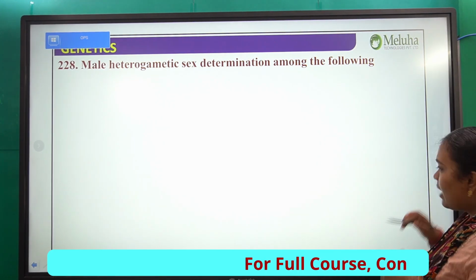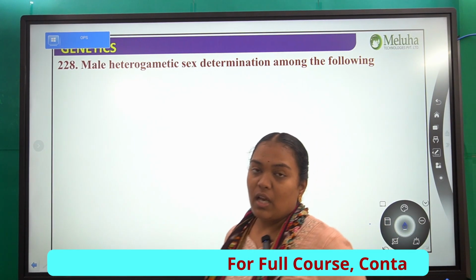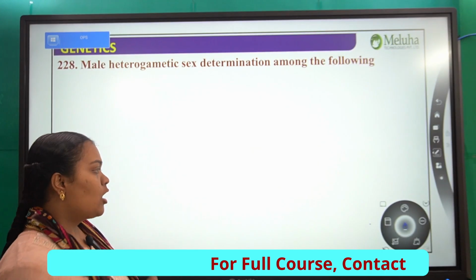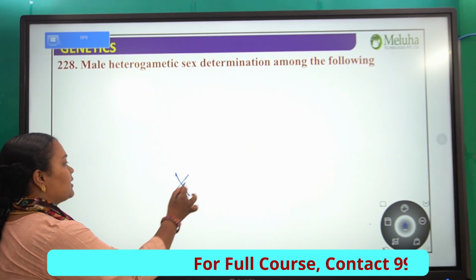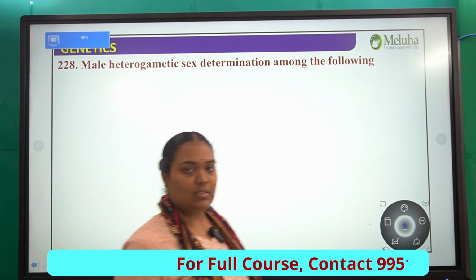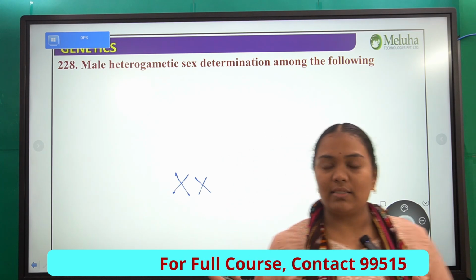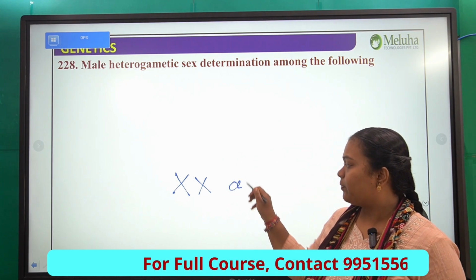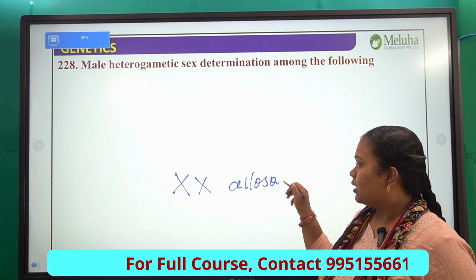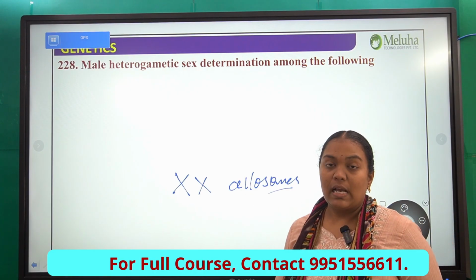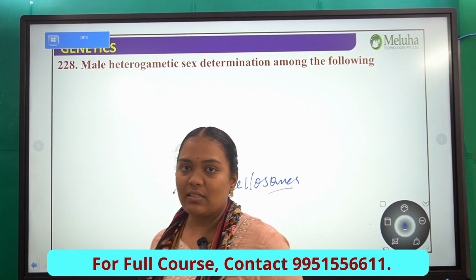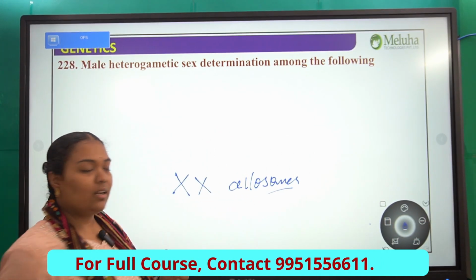Now let's take the example of human beings. In human beings, what is happening? All the females have XX chromosomes. Now what are these XX chromosomes? They are allosomes. They are nothing but sex chromosomes. They determine the features that the female offspring is going to get, right?